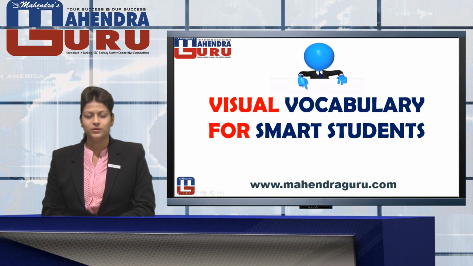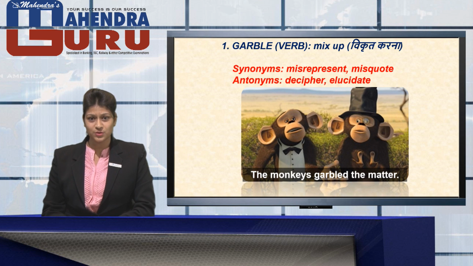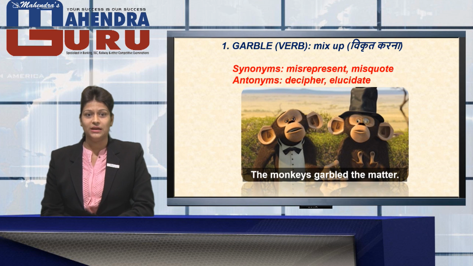As you know, daily we discuss 10 words along with their antonyms, synonyms, and examples with the help of images as well as their meaning. So we are going to do the same. The first word that we are going to discuss today is garble.